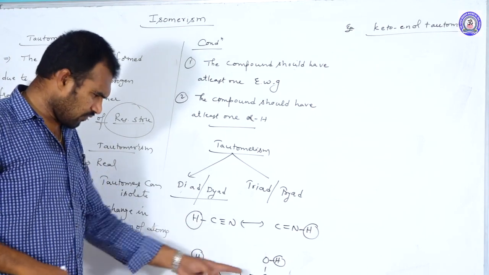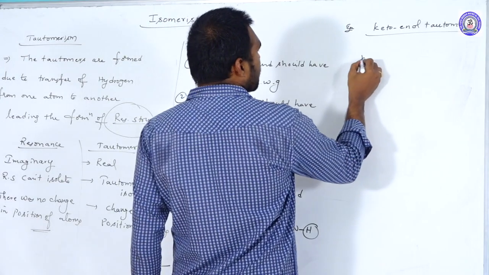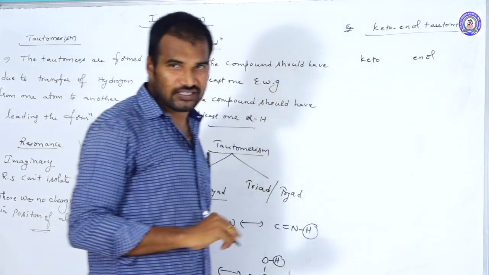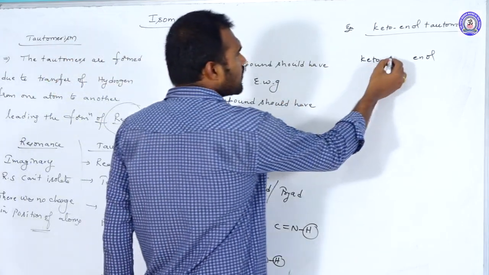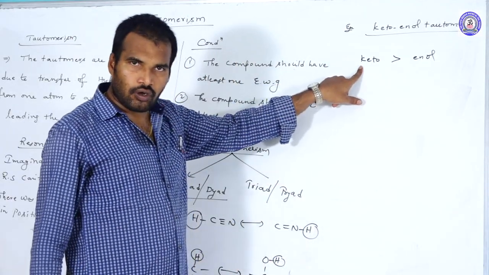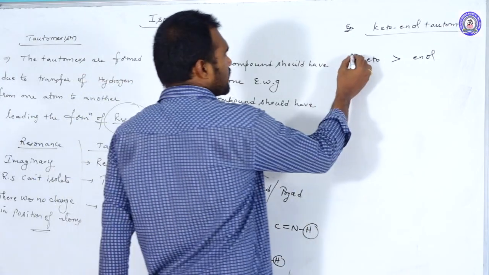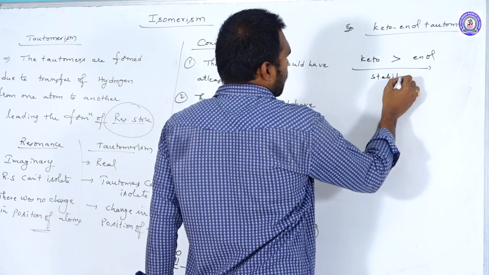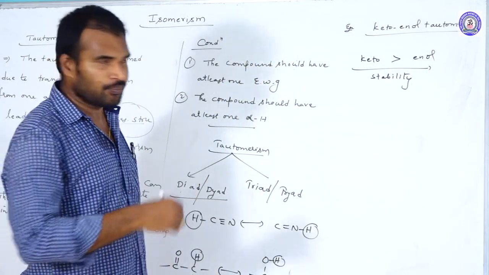Next, when you compare the keto form and enol form, two isomers are there, the stability of keto form is always greater than enolic form. Okay, so this is the stability order.